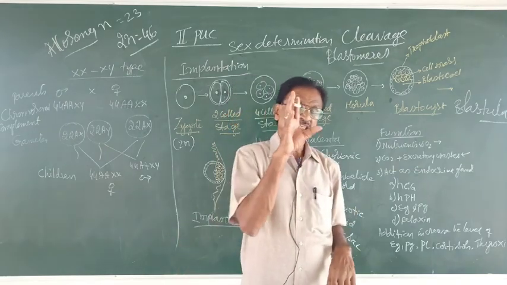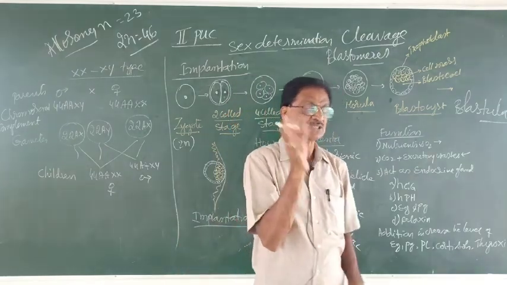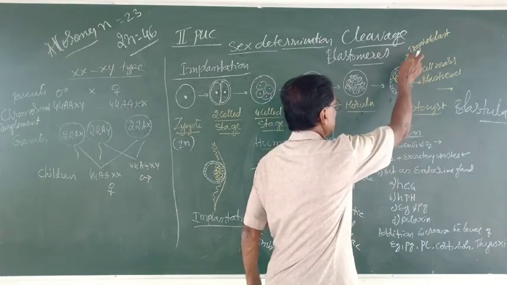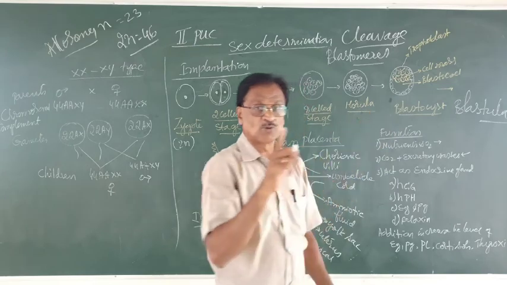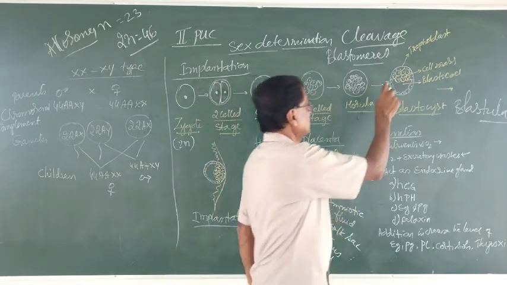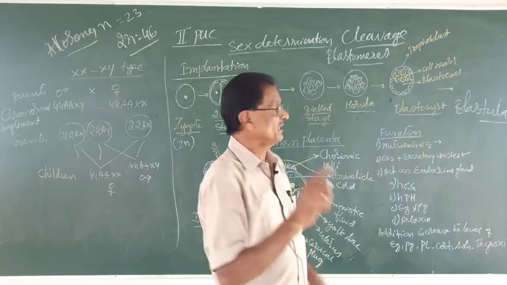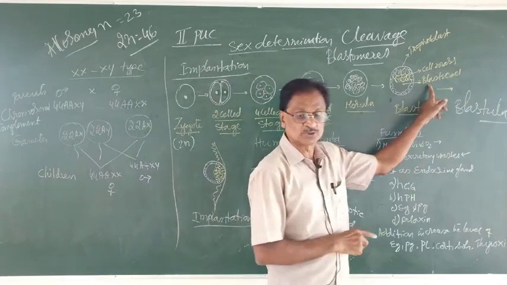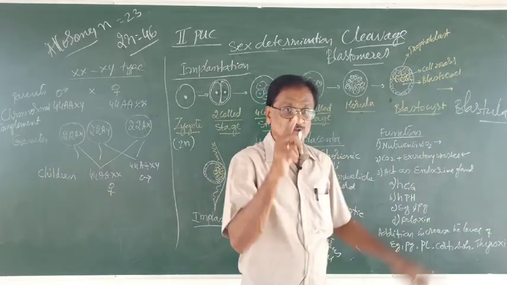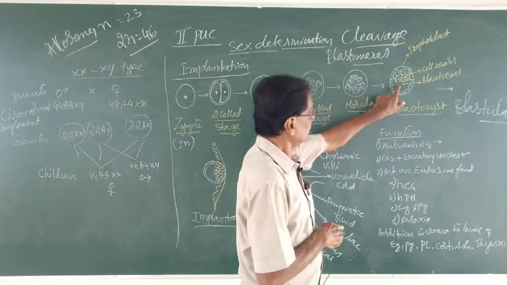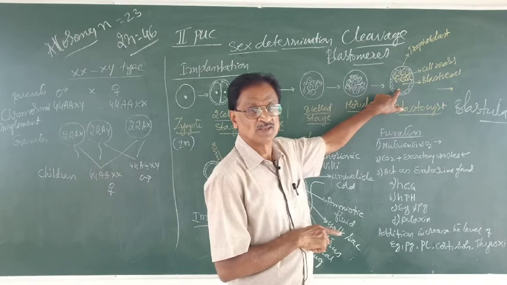It is a small spherical structure consisting of an outermost layer of cells called trophoblast, an inner cell mass enclosing a cavity called blastocoel. Blastocoel is filled with fluid.